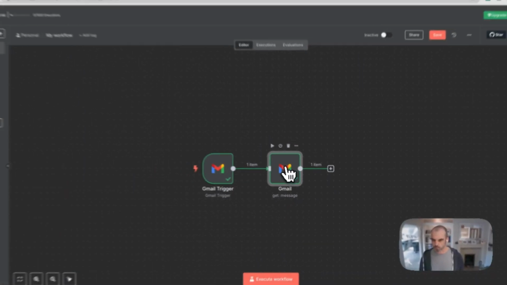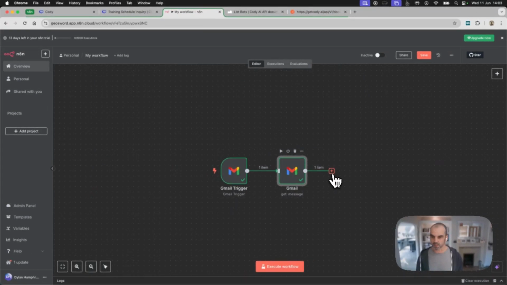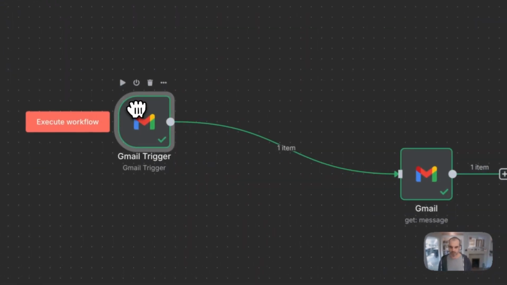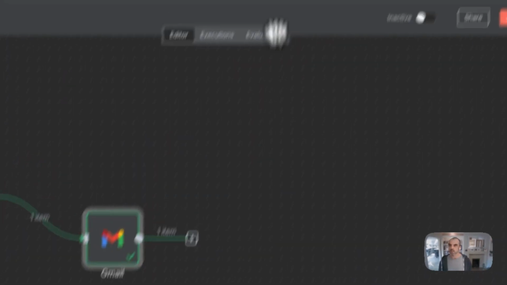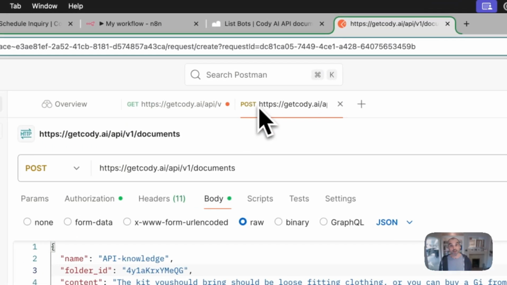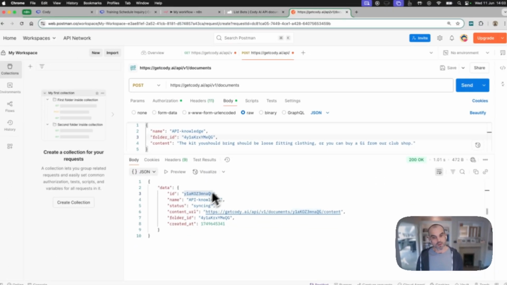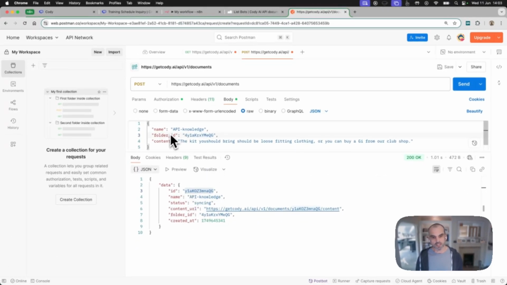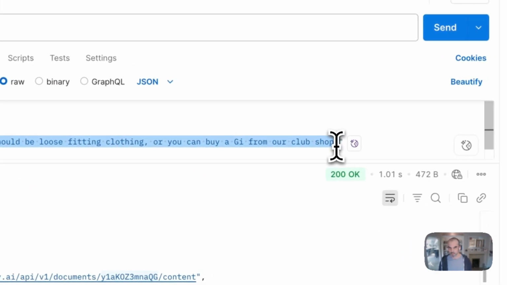And what we have now as an output of this step is the text in our email. So what we want to do now is replicate the call that we did here in Postman, if you recall. And we want to basically make n8n make this call, but with the email contents in here.